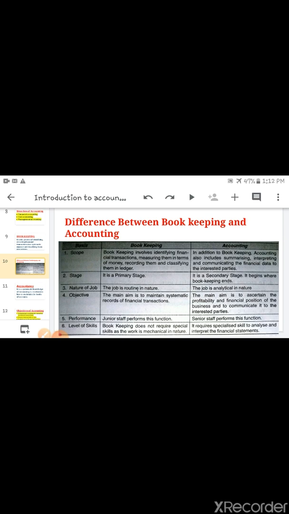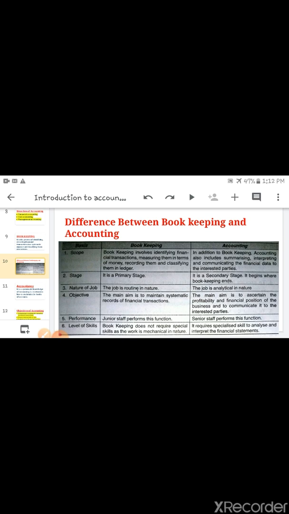And in accounting, the main aim is to ascertain the profitability and financial position of the business and to communicate to its user or interested parties. Next is performance. Junior staff performs the bookkeeping function and senior staff performs the accounting function.